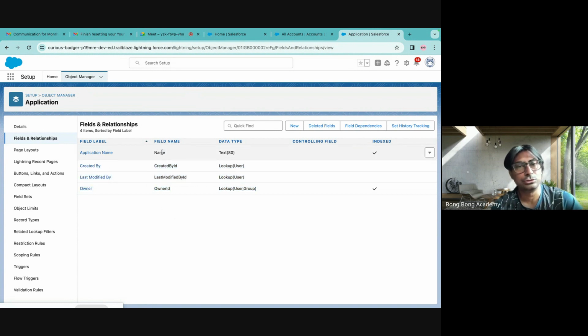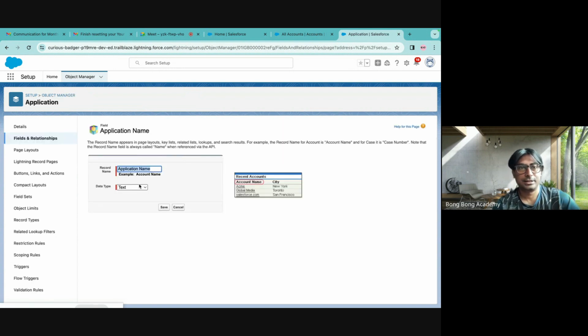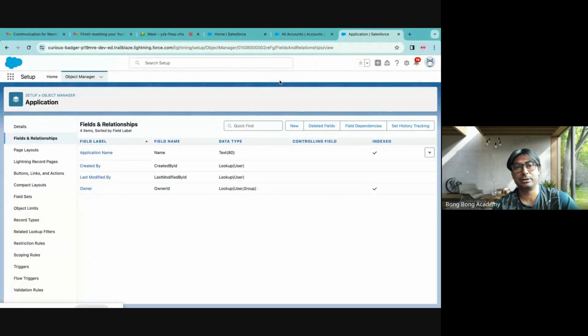The name field also, you can make it automatic. How? You can go here, do an edit, and you can change this to auto number. Okay, if you make this an auto number, then you don't even have to input it. Let's see this one by one. I have not changed anything. So first and foremost, I have created a new table, application table.